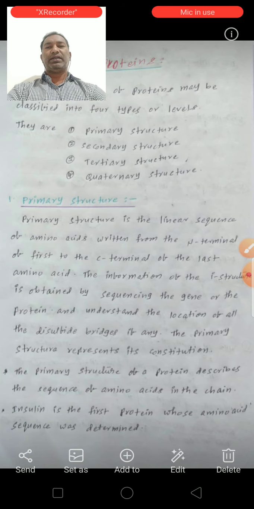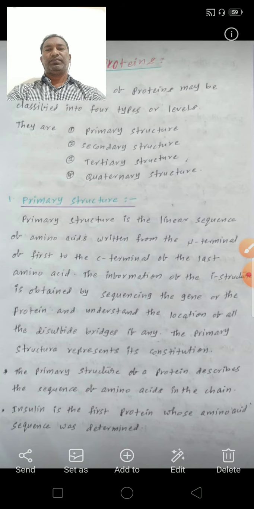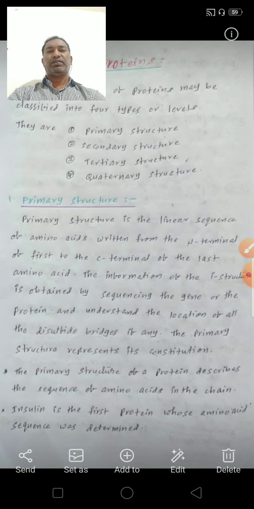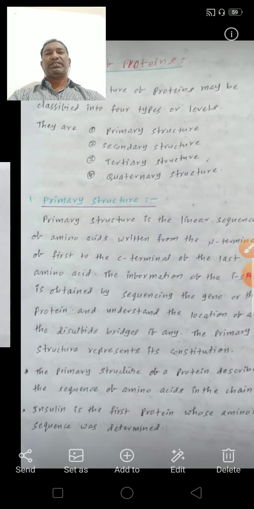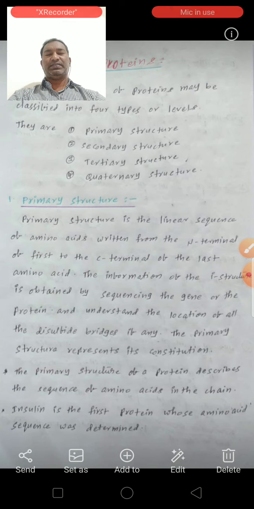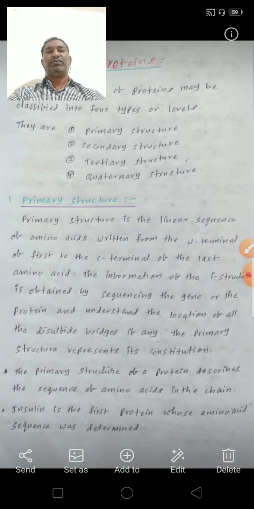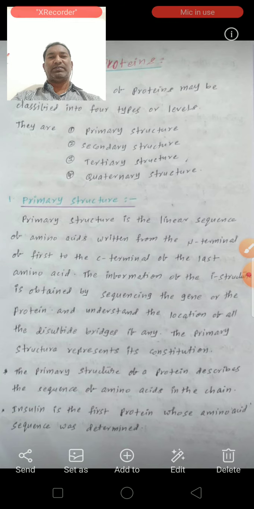They are: first one is the primary structure, second secondary structure, third one tertiary structure, fourth one quaternary structure. These 4 are the structures of the proteins.